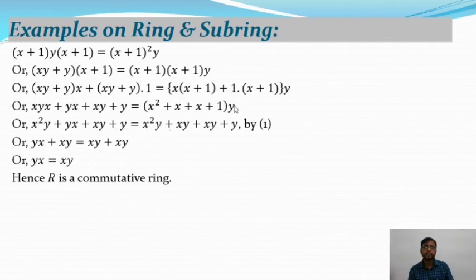In that case, where y is multiplied by x²+x+1, from this equation we will get x²y plus xy plus xy plus y. So now applying the left cancellation as well as right cancellation law, we will get xy plus yx equal to xy plus xy. Again applying the right cancellation law, the above equation reduces to yx equal to xy. So hence R is a commutative ring. Hence the proof of the second example of ring.